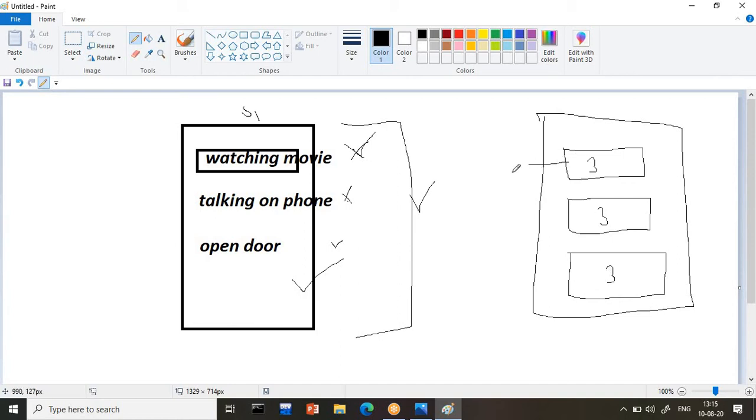Suppose this work is done in 3 seconds. So the first time this person does 3 seconds. After that he gets the chance for the next, so 3 plus 3, 6 seconds. After completion of these two, the third gets the chance, so 9 seconds to complete this task. But in the same example, if you are doing it in parallel, all three working in parallel, how much time will it take to complete? Only 3 seconds. So when the work is completing in 3 seconds, this concept we call multithreading.